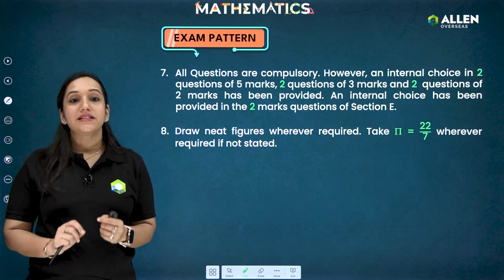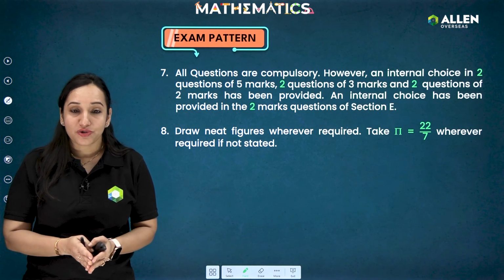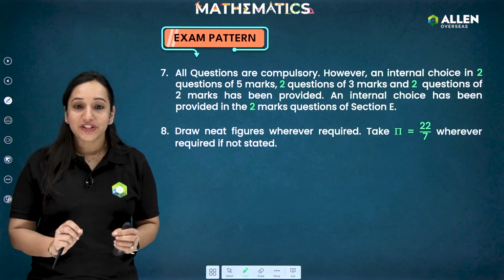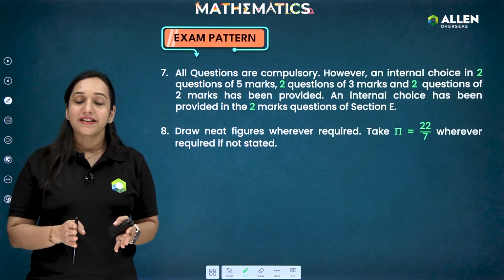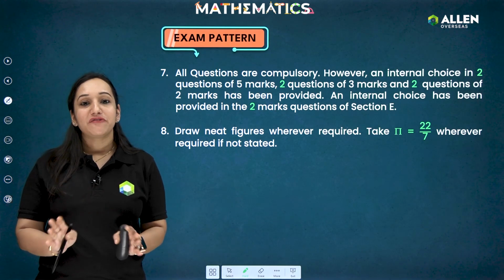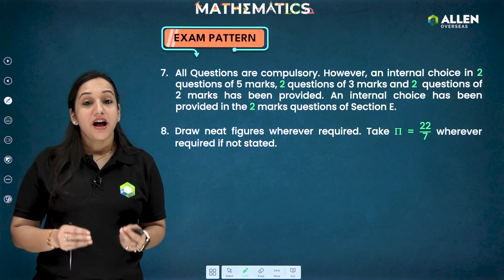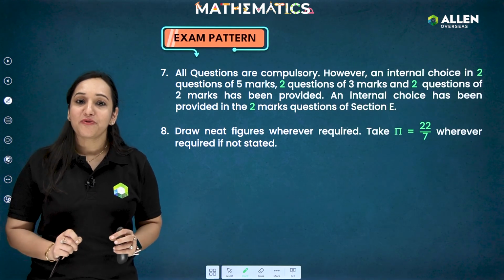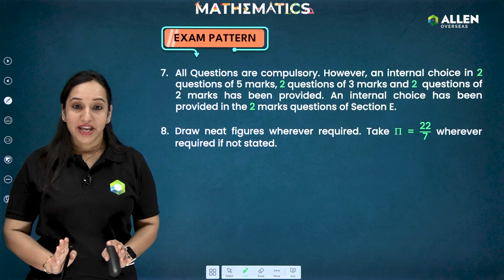Okay, and in the instructions, students, you will get the last instruction that wherever it is required, please draw neat figures, and if no information is given about pi, then you have to by default take pi as 22/7. Otherwise, if it is mentioned in the question that take pi's value as 3.14, then you are bound to take that value.